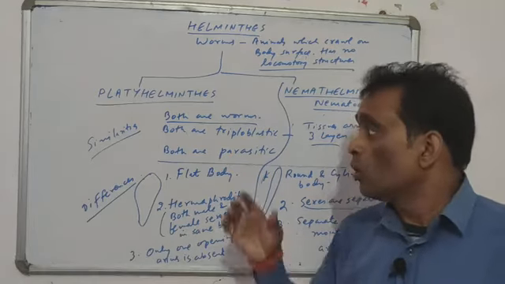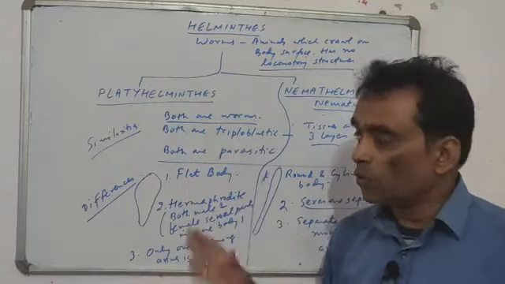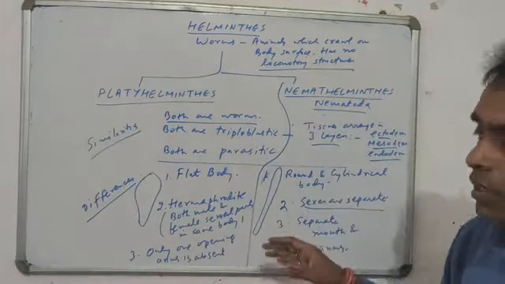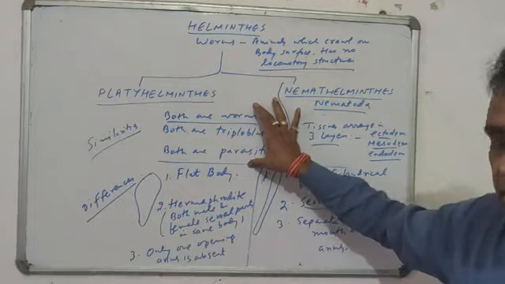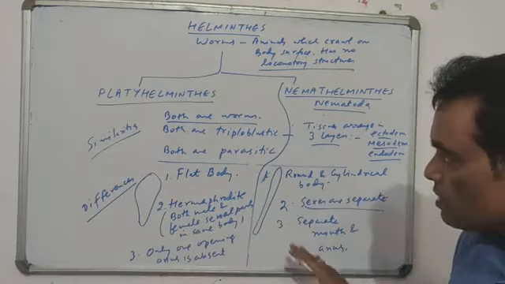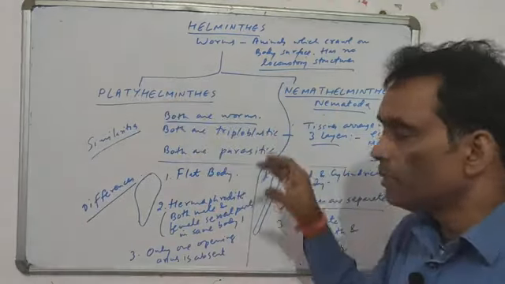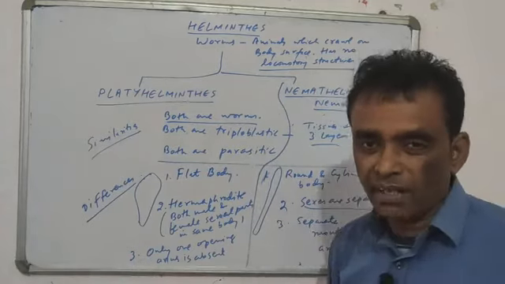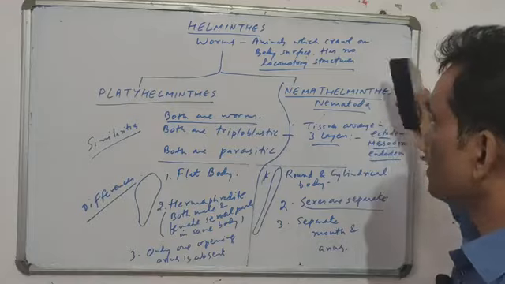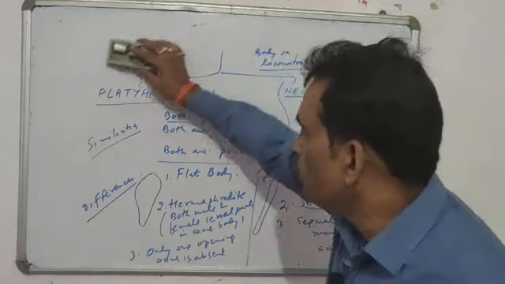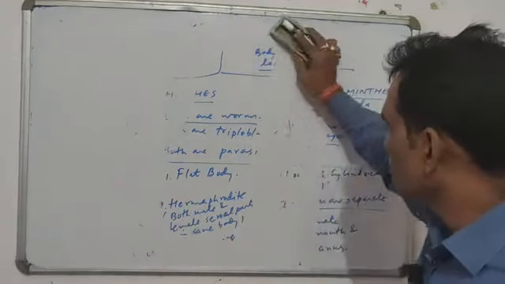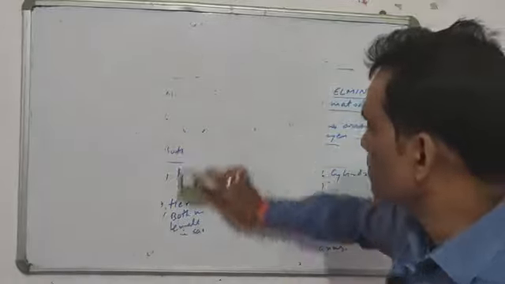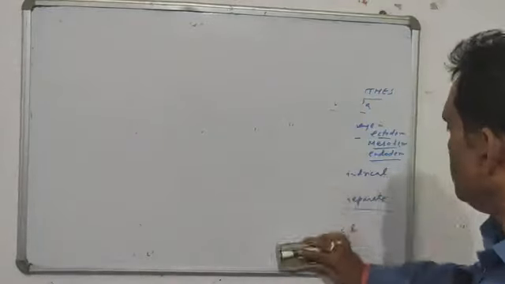Although both are helminthes, one is flat, the other is round. They have a lot of common characters, but there are differences because of which we have made them into two different groups called platyhelminthes and nemathelminthes. Clear? Then we will come to the next group, which is called Annelida.